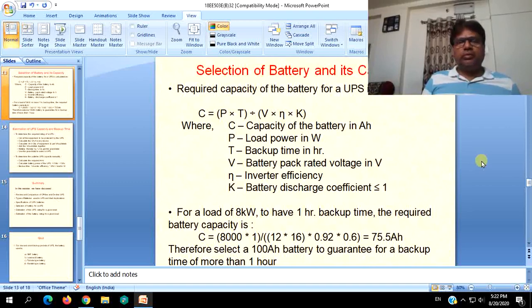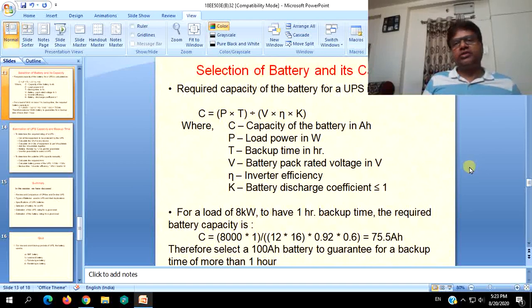You may know the cell rated voltage or battery rated voltage, and depending on the capacity and the load you want to be supplied, a number of batteries can be connected in series or parallel to increase the ratings. If two 12 volt batteries are connected in series and the output is given to the load, then obviously the terminal voltage rating of the battery pack will be 24 volts.